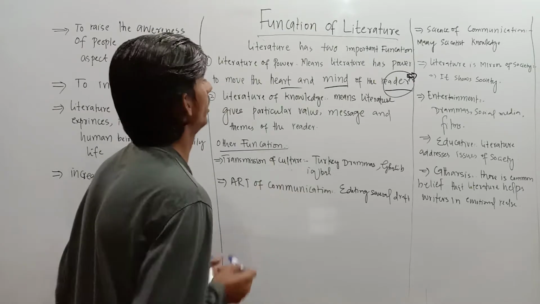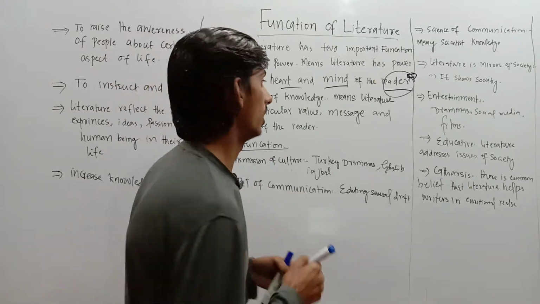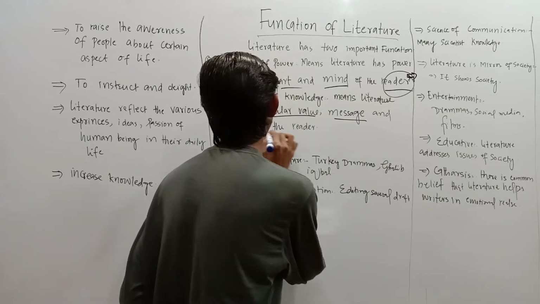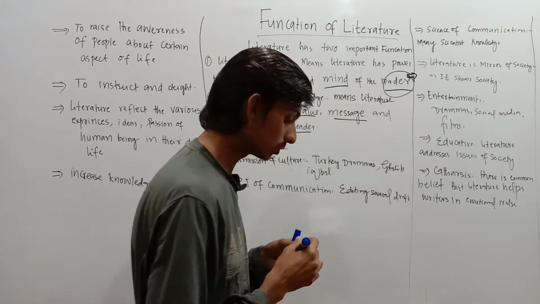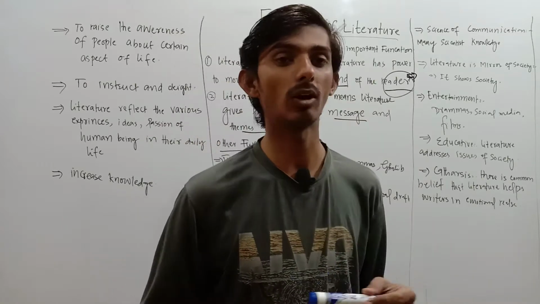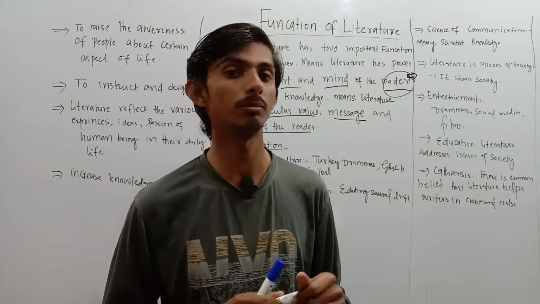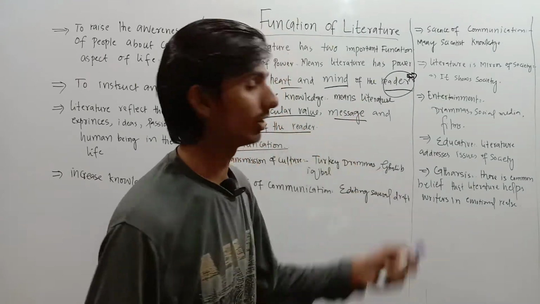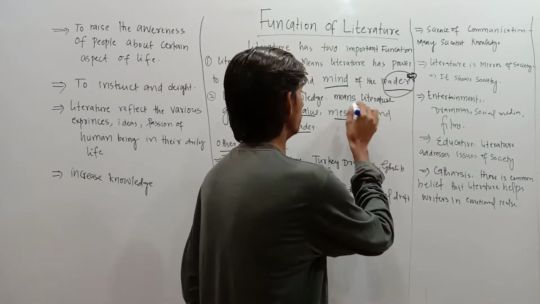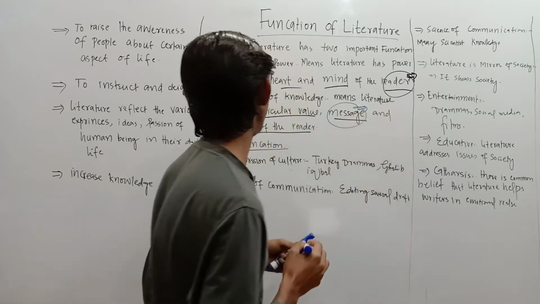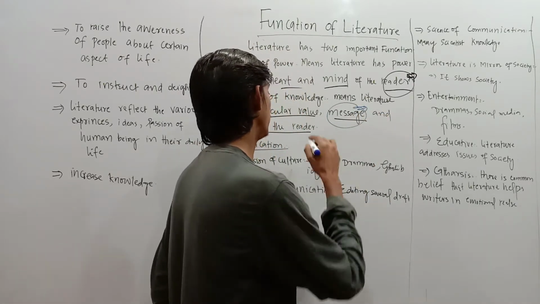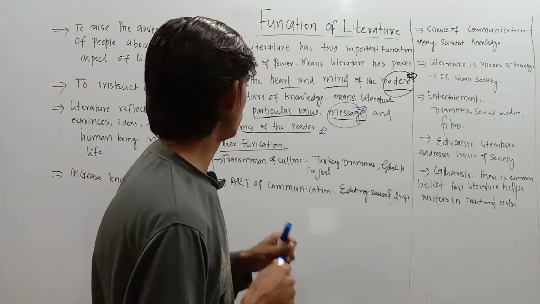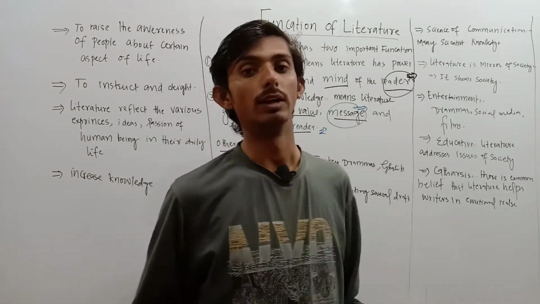What is literature of knowledge? Literature of knowledge means literature gives the reader a particular value, message and theme. When someone reads literature books, literature gives him the particular value and the message of something, the moral of something, and the theme, and gives knowledge to the reader. So these are the two main functions of literature.